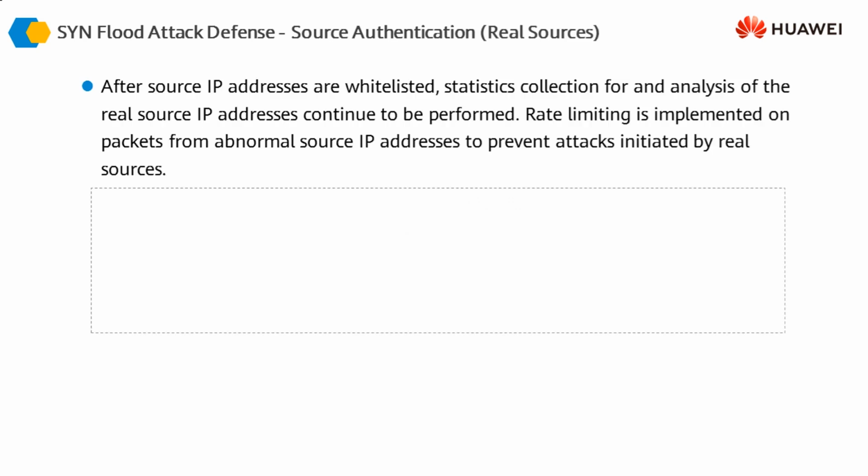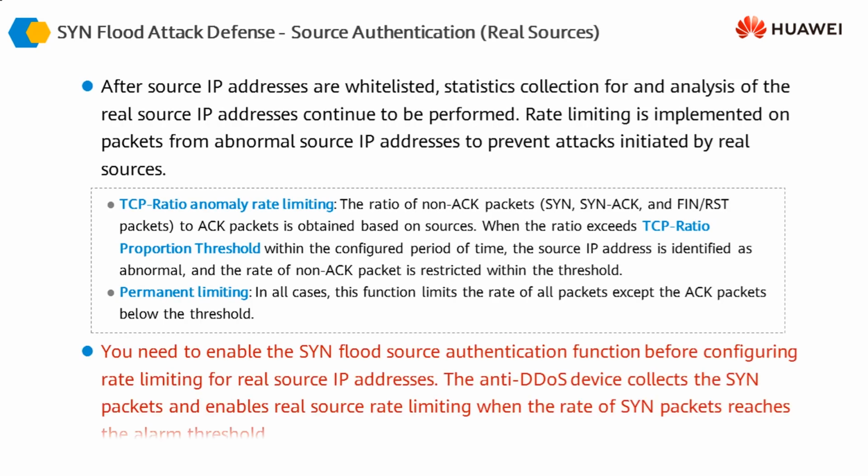However, once the firewall whitelists or allows a certain source IP address to establish a connection with the server, the firewall will still keep monitoring the behavior of that particular client or the connections that are being established by that client with the server. If the client later on, after being added to the whitelist or after establishing the initial connection, is used to generate an attack towards the server, the firewall should be able to protect against that attack.